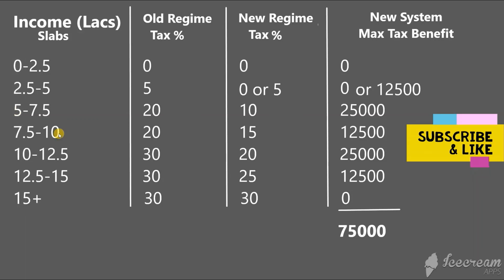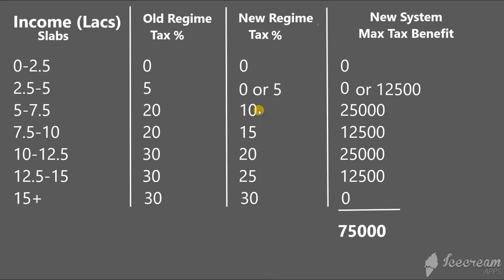Now the next is 5 to 10 lakh. In the old system it used to be a flat 20%, but in the new system it has been broken into two parts, 5 to 7.5 and 7.5 to 10 lakhs. Here you have to pay 10%, here 15%. So earlier you were paying 20%, but here you are paying a little less, 10% and 15% tax.